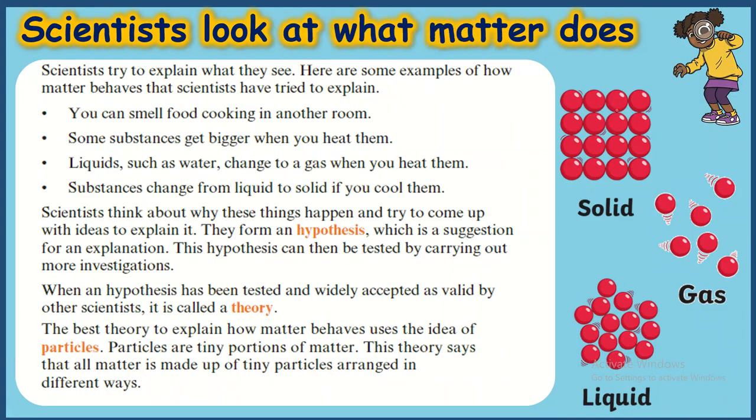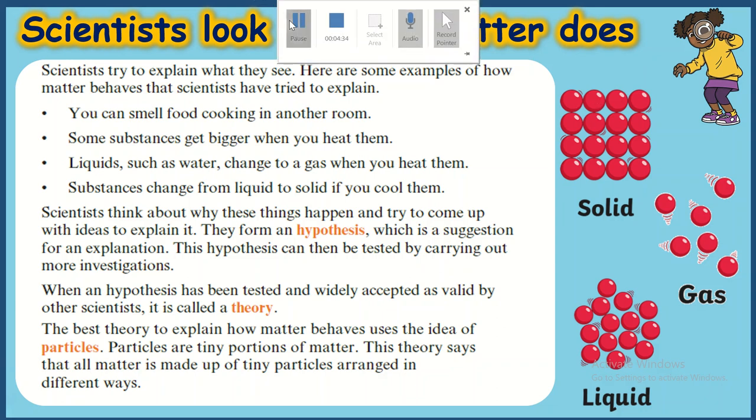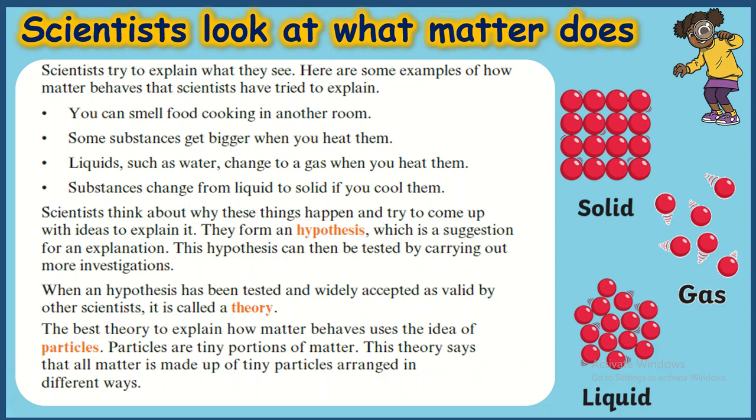Now in these diagrams you can see the arrangement of particles in solids. The particles are very close to each other. That is why solids are very hard and it is very tough to compress solids. Now if you see in liquids, the particles have a little distance between each other. That is why when you pour a liquid into any container, it takes the shape of that container.